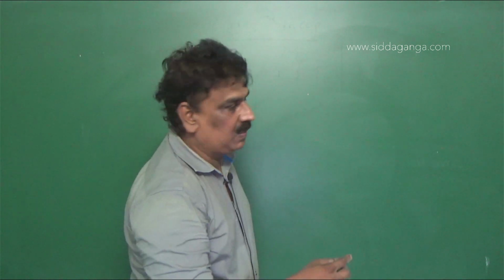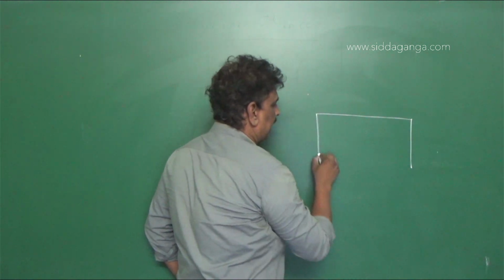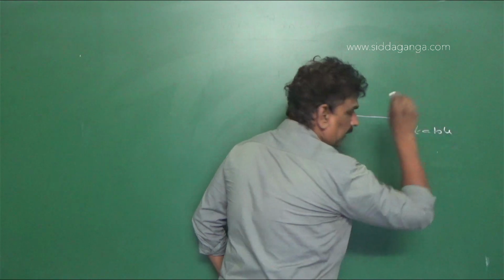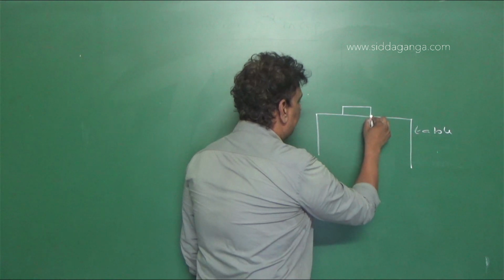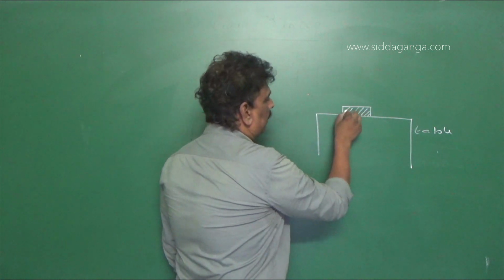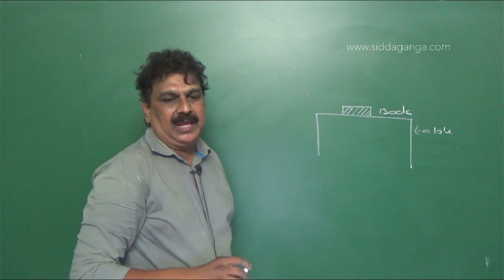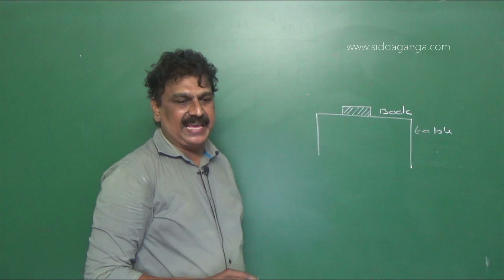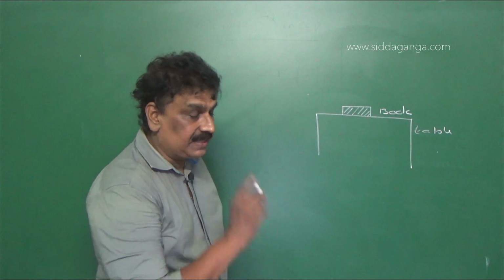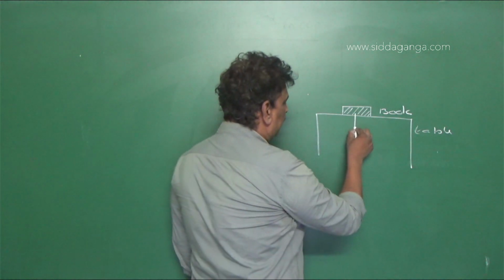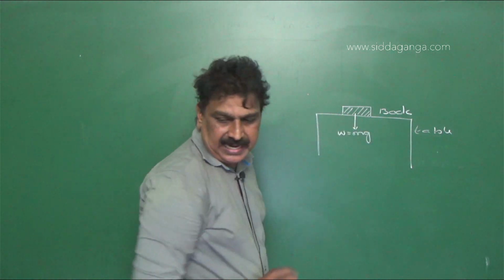Now, we have a table, and a book lying on the table. We need to find the angle between the action of the book on the table and the weight of the book. The weight of the book, W equal to mg, is acting vertically downwards.